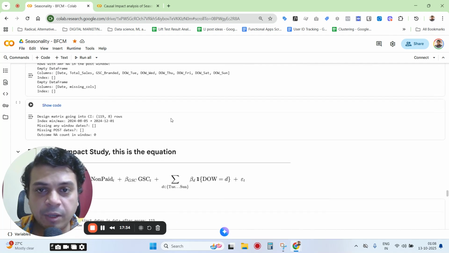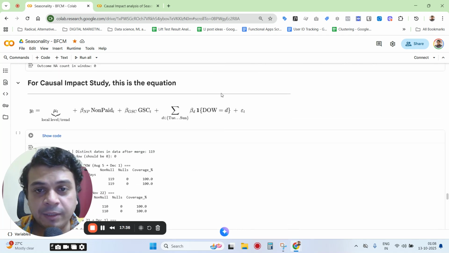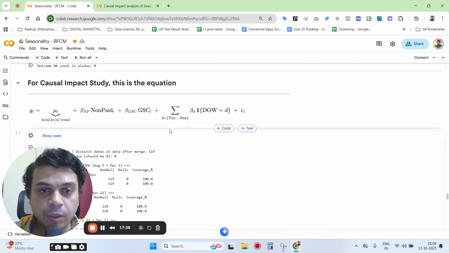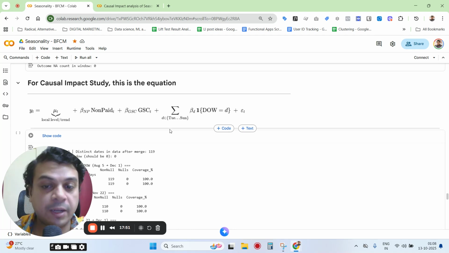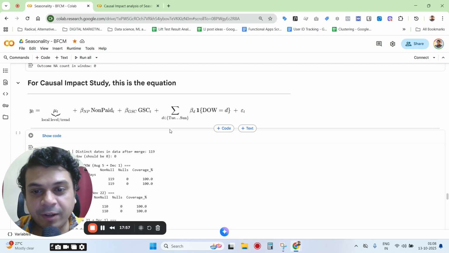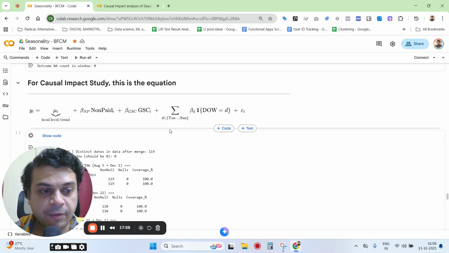This is just some lingering analysis after that, but this is the causal impact study that we can do after this. Again, these two are not necessarily related, but they are chronological in a sense, because you do the forecasting first, decide on the basis of that what you want to do in terms of marketing campaigns, and then after the campaign has been done, you can do a causal impact study. In this case, obviously it's not even November yet when I'm doing this video. Black Friday is still to come.